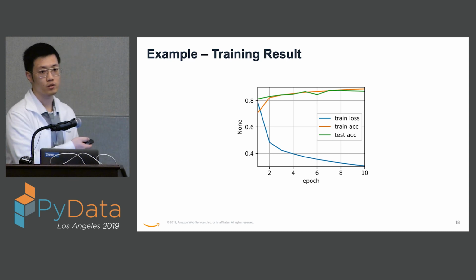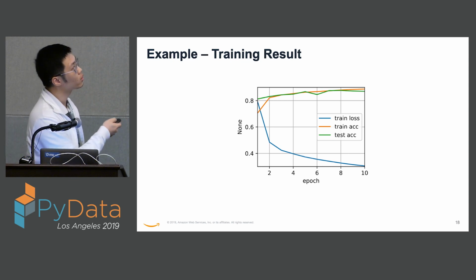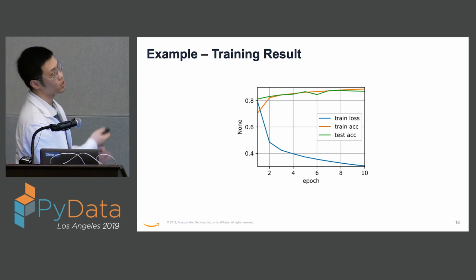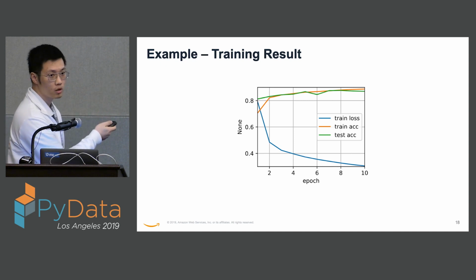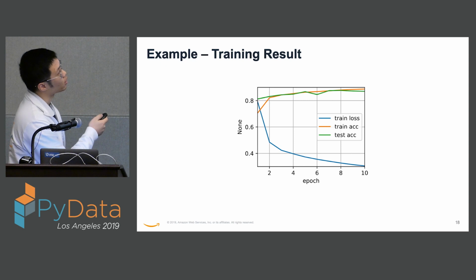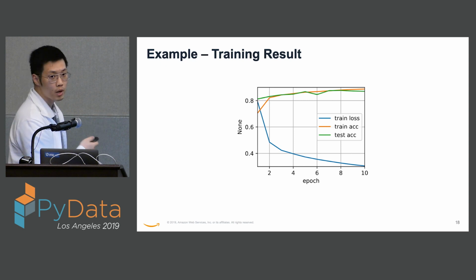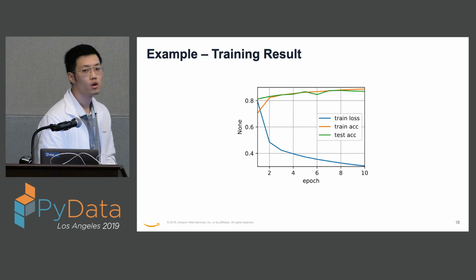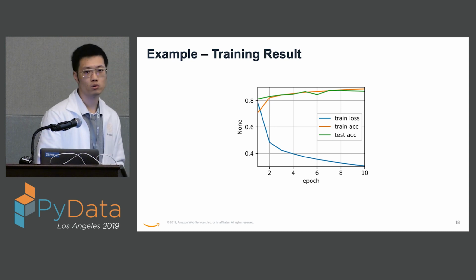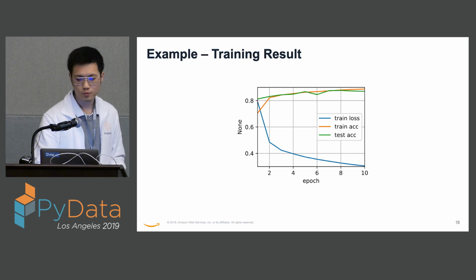And here's the visualization of a sample training. We can see that with just that code, our loss is constantly decreasing, and there's no big gap between the training and test accuracies, which means we are in pretty good shape for this model. You can actually build more complicated models too, with similar tricks.